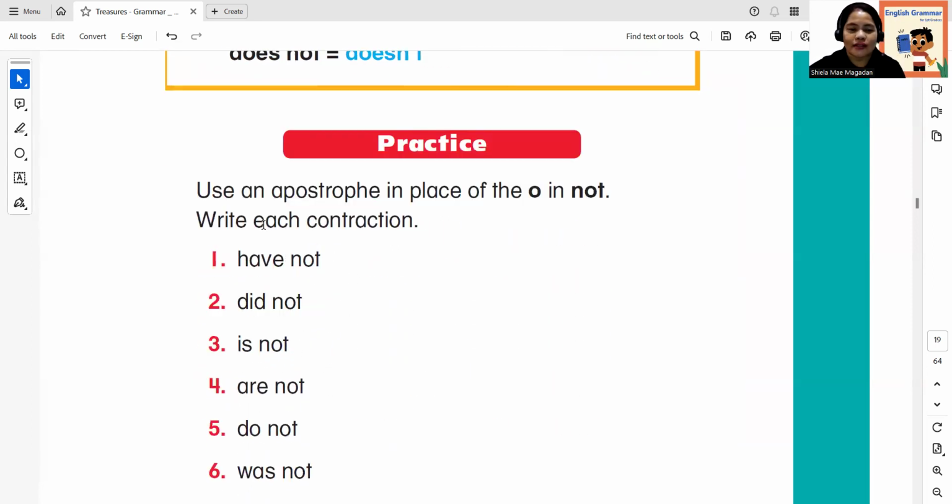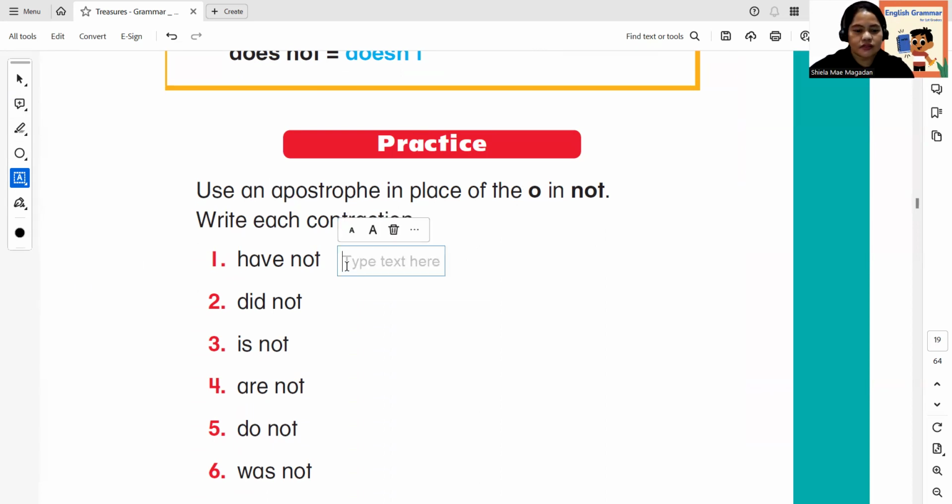Now, let's have a practice. Use an apostrophe in place of the O here. Instead of putting the O, you have to put an apostrophe in "not." All right, write each contraction. So now we have to change it into type text.